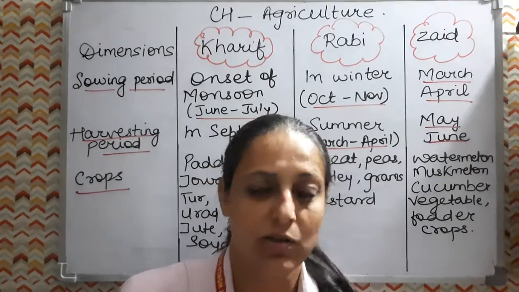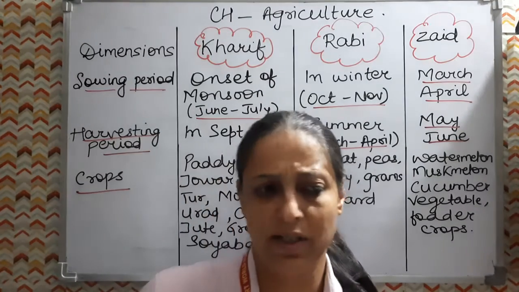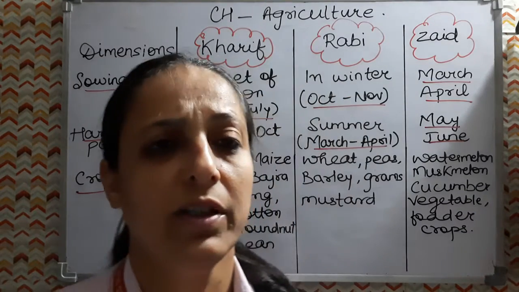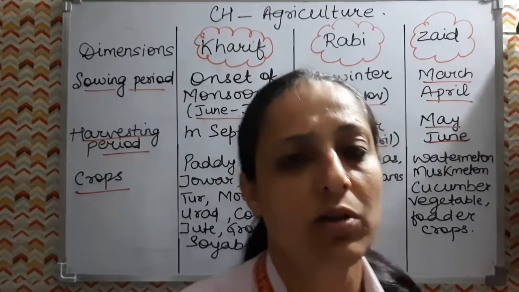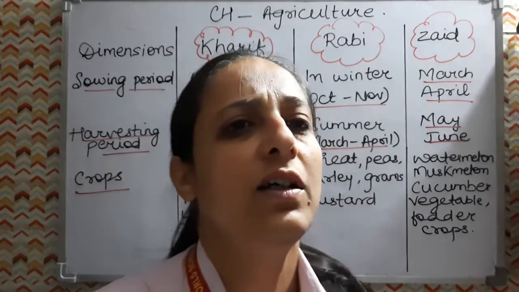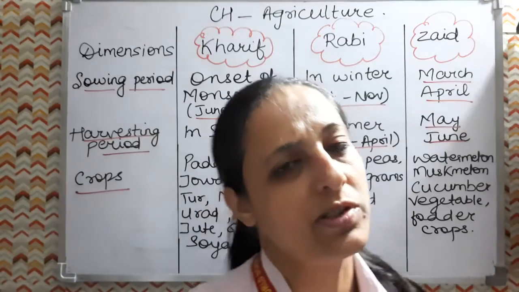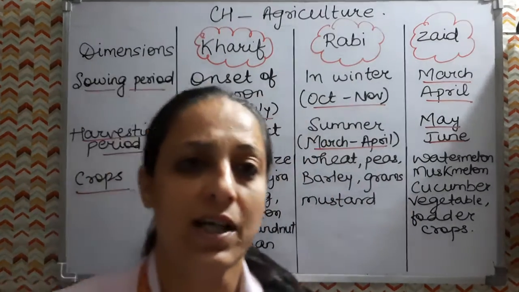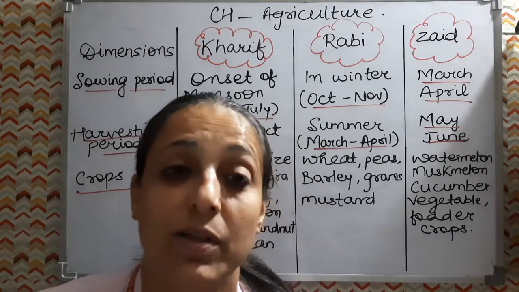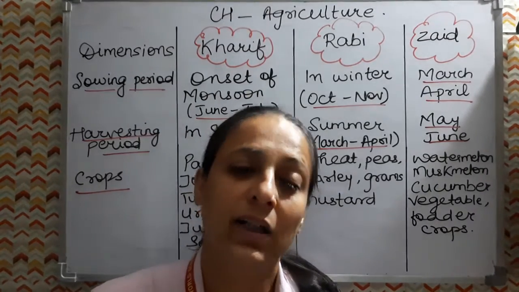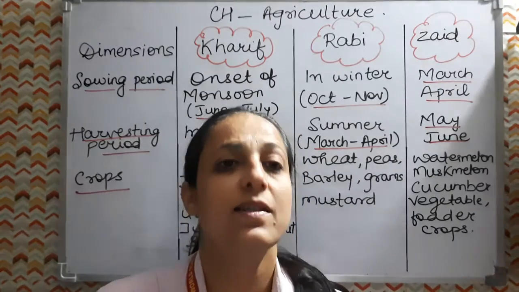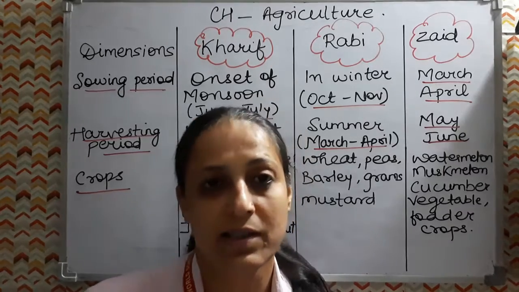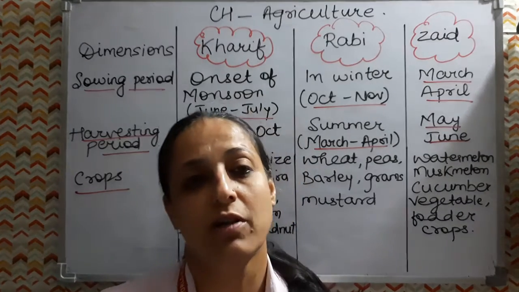Delta region, like on the east coast, many rivers make deltas there. So we have a lot of fertile soil on the east coast, and in the northeast we also receive a lot of rainfall, and then the northern plains and the coastal area. So here we are producing a lot of rice. And among the states, West Bengal, Odisha and Assam are the largest producers because they provide three varieties of rice, that is Aman, Aus and Boro. So these are the three varieties we get from these states, and they are the largest producers of rice.